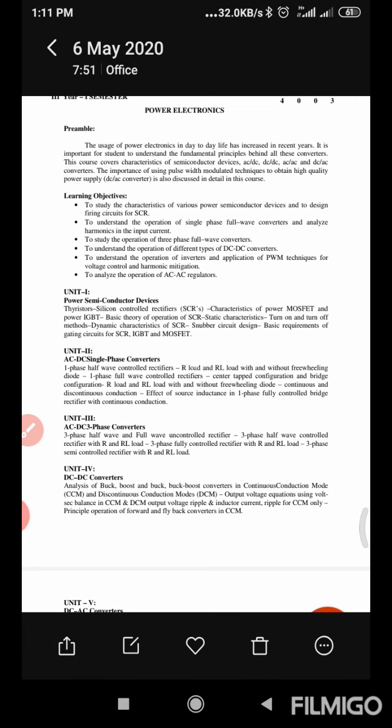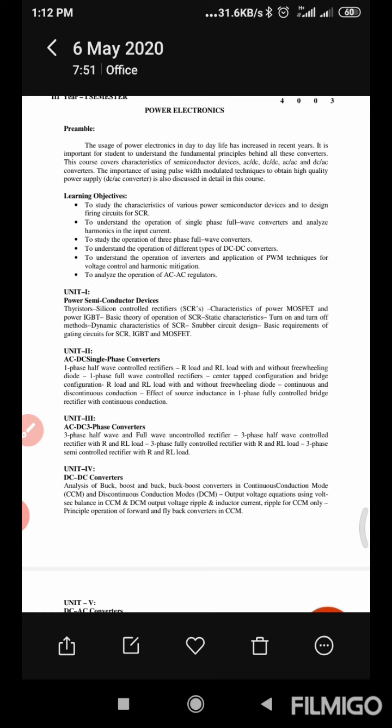For suppose we are getting DC of magnitude 20 volts. We need to increase this magnitude. In that situation, we are using the DC to DC converter to boost up the voltage levels.